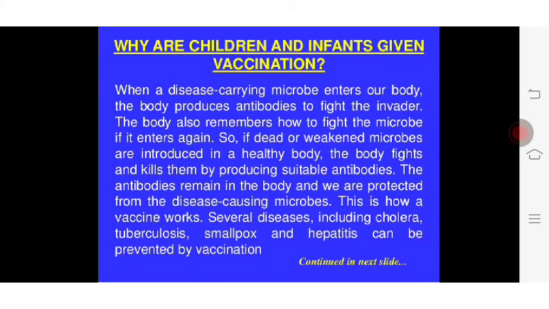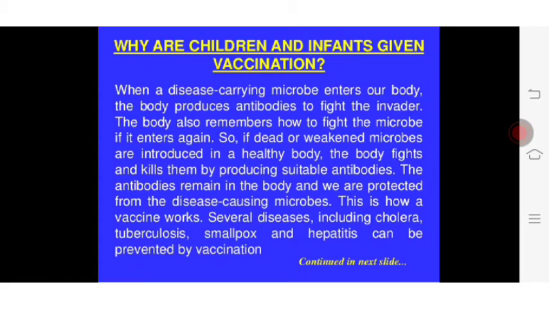Why are children and infants given vaccination? When a disease-carrying microbe enters our body, the body produces antibodies to fight the invader. The body also remembers how to fight the microbe if it enters again. So, if dead or weakened microbes are introduced in a healthy body, the body fights and kills them by producing suitable antibodies.